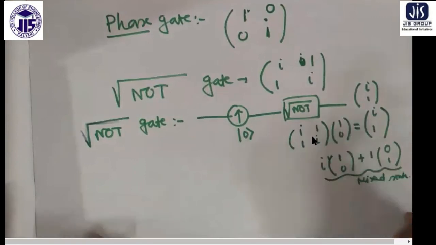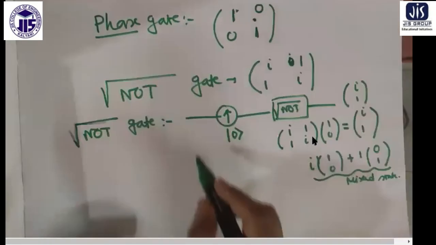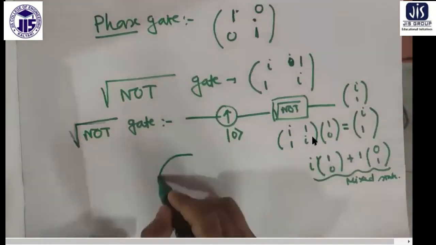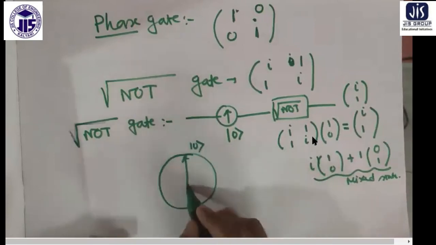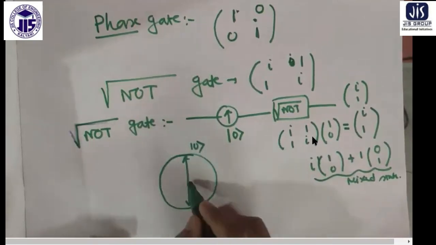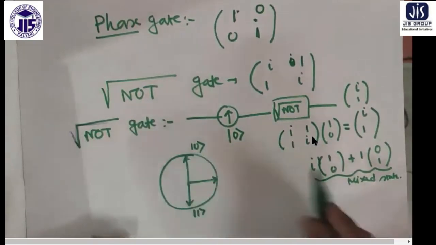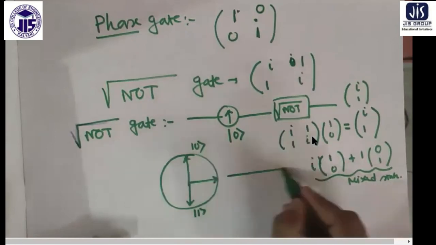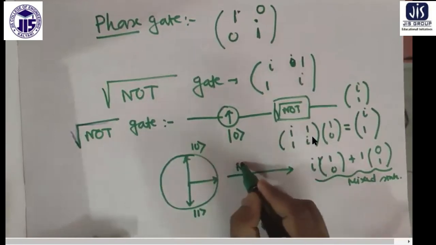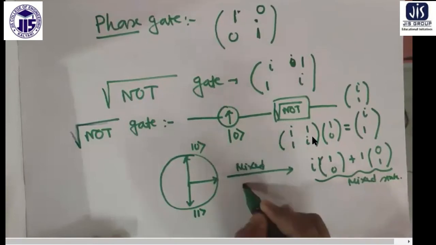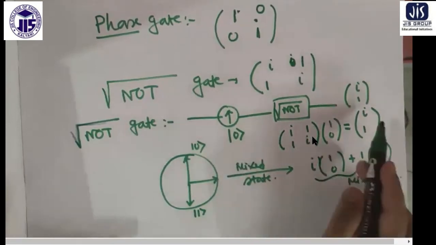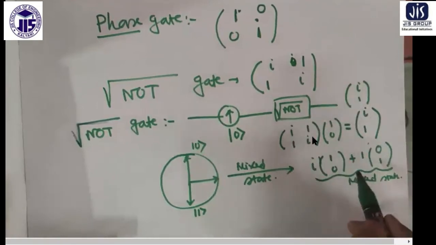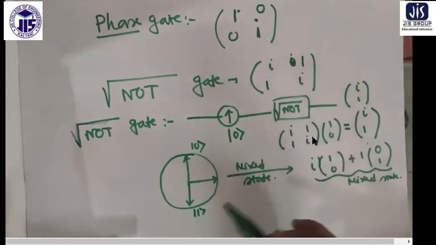If I have to show you in a picture, what does it produce? If this is the 1 state, 0 state, and this is the 1 state, here you get an intermediate state. This is the root NOT operation. This is the intermediate mixed state you are generating. Now on this mixed state, if you operate again, you'll get back to the other one.